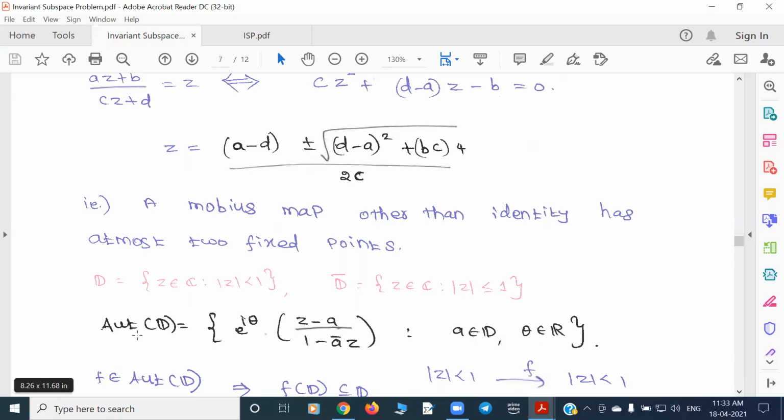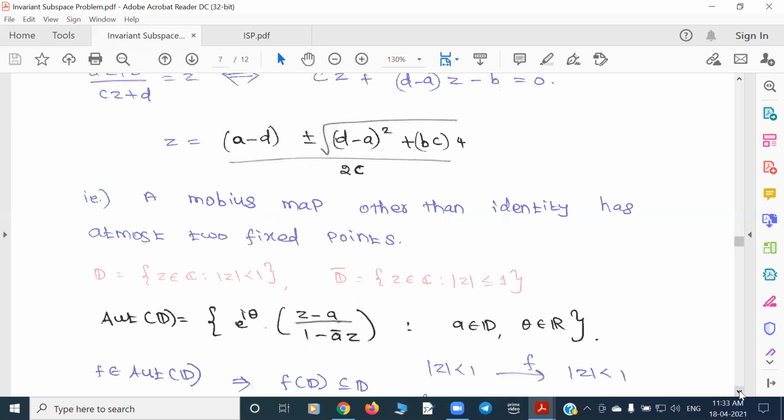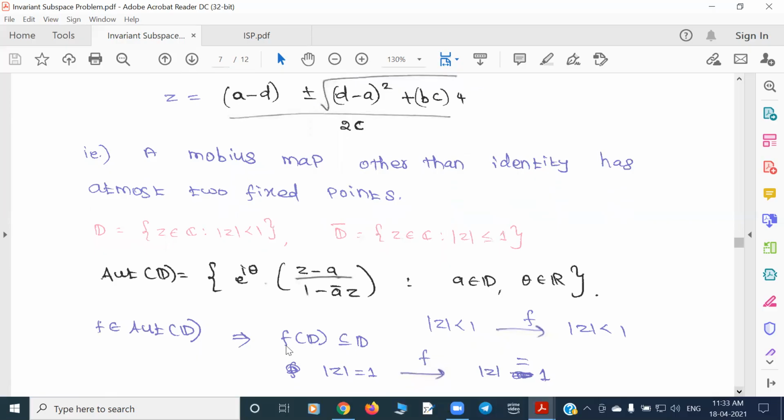Now the automorphism of a unit disk. D denotes the unit disk and D closure is the closed unit disk. An automorphism of the unit disk is a map from D to D which is bijective, and F is holomorphic as well as its inverse F inverse. That's an automorphism of the unit disk. This is nothing but this class of Mobius maps, which are also automorphisms taking D to D.